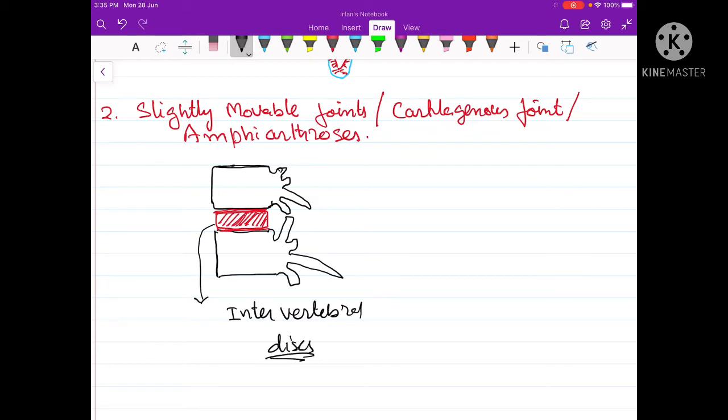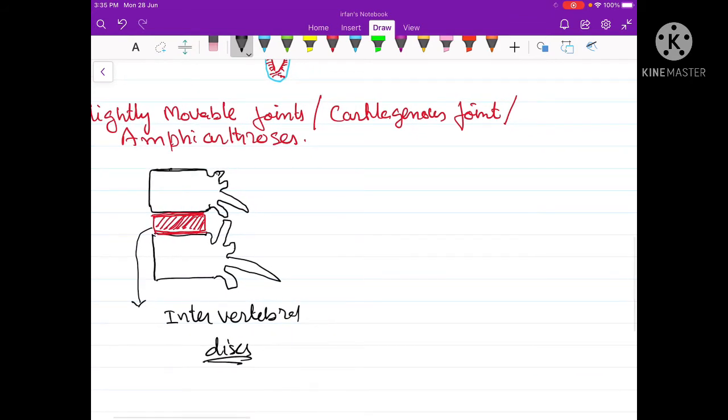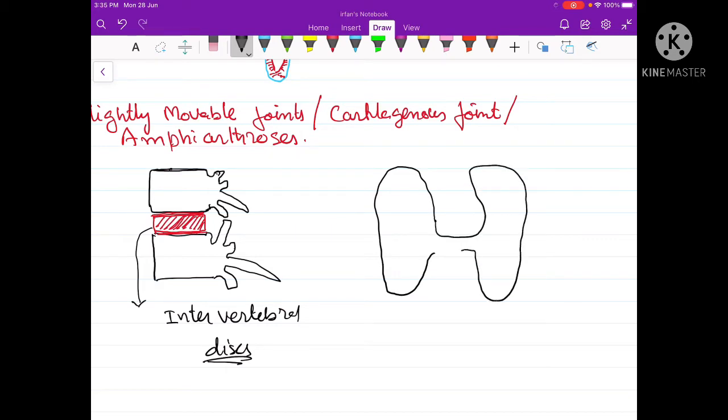So the intervertebral disc, or the joint that is present between the centra of two vertebrae, represents a slightly movable joint. Another example of this is the pubic symphysis. The pubic symphysis is the joint that is present between two coxal bones. These are two coxal bones that make our pelvic girdle, and in between them is a joint which is called the pubic symphysis. That pubic symphysis represents a slightly movable joint, or the cartilaginous joint.